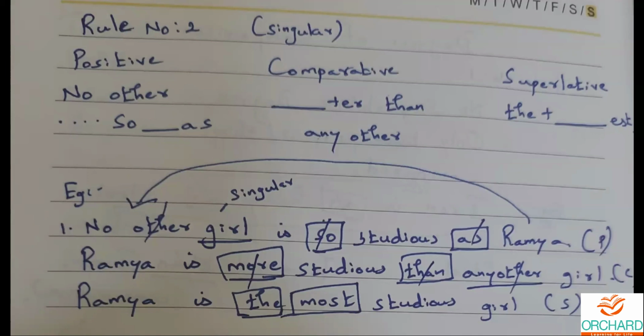So let me repeat both the answers. In comparative degree, it is Rahul is smarter than any other boy. I repeat, Rahul is smarter than any other boy. In superlative degree, my dear children, Rahul is the smartest boy. Rahul is the smartest boy. Is there any doubt, my dear children? First sentence is done. Let's move on to the second one.